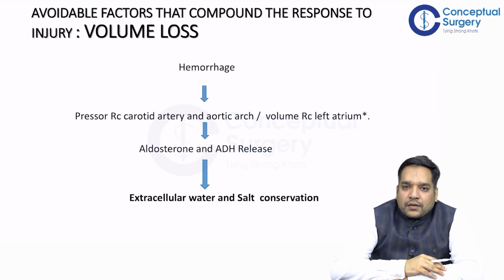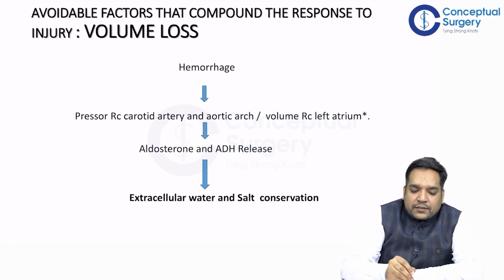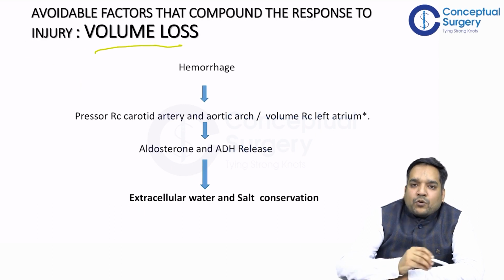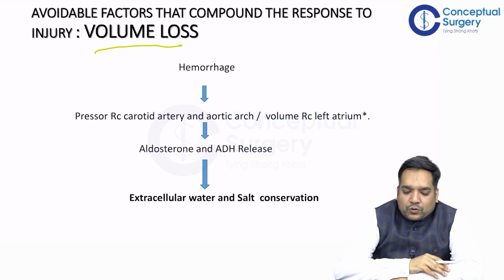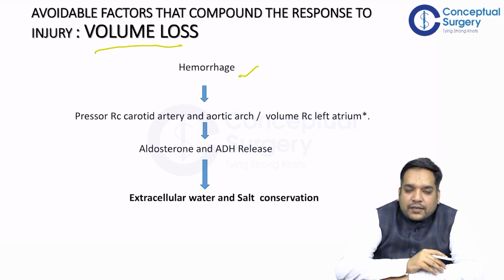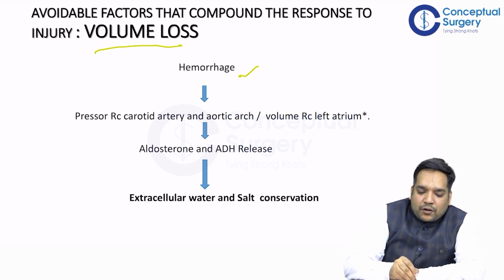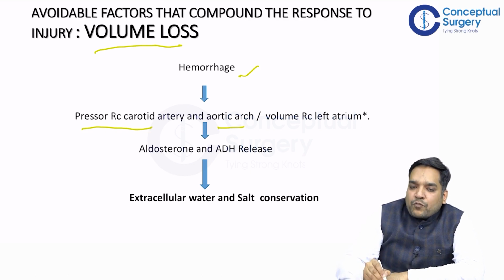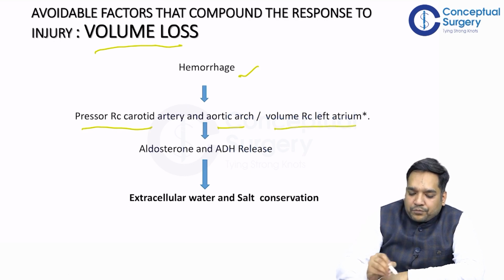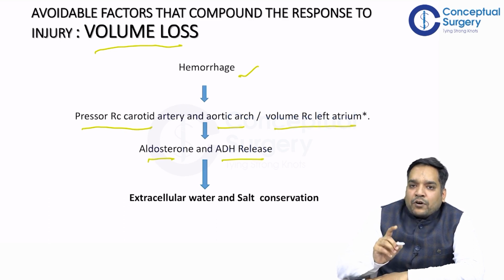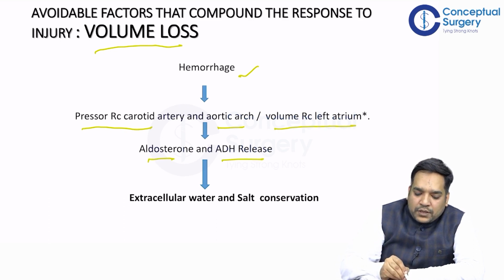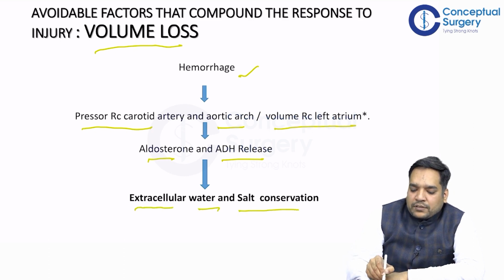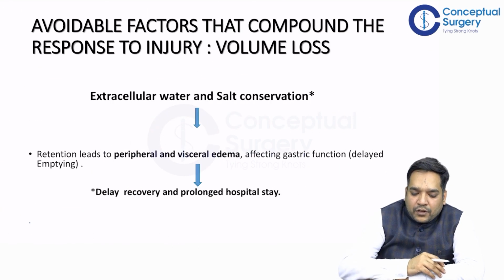So the number 1 factor I am going to discuss is volume loss, which could also be hemorrhage. Hemorrhage activates the pressure receptors of the carotid artery and the aortic arch, and also activates the volume receptors of the left atrium. This leads to aldosterone and ADH release. What do these hormones do? These hormones result in extracellular water and salt conservation or retention, right?